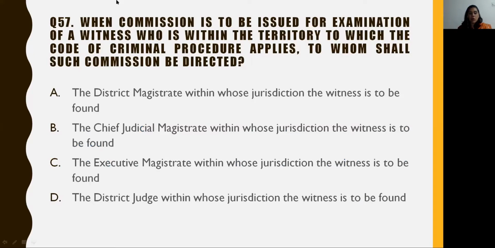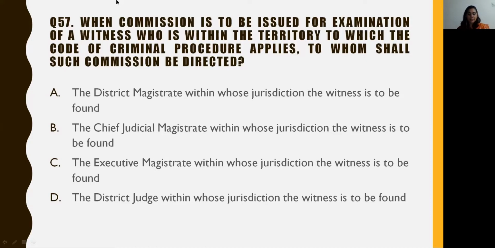Question 57. When commission is to be issued for examination of a witness who is within the territory to which the Code of Criminal Procedure applies, to whom shall such commission be directed? A, the district magistrate within whose jurisdiction the witness is to be found. B, the chief judicial magistrate within whose jurisdiction the witness is to be found.